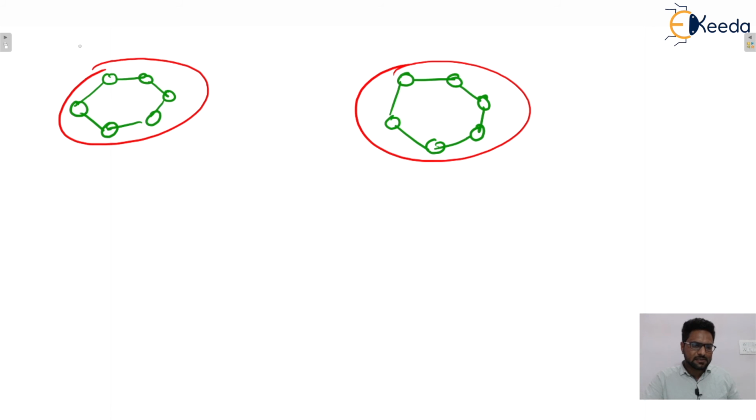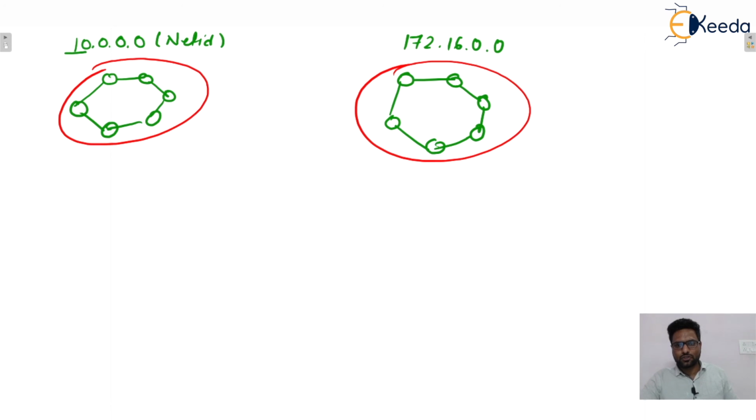So let's say a class A network is there. Let's say 10.0.0.0. You know that is class A, and in class A, 8 bits are for network, so the remaining 24 bits are for the host portion. All these are zeros, so that is the network ID. Let's say this is 172.16.0.0, that is the network ID for network 2.